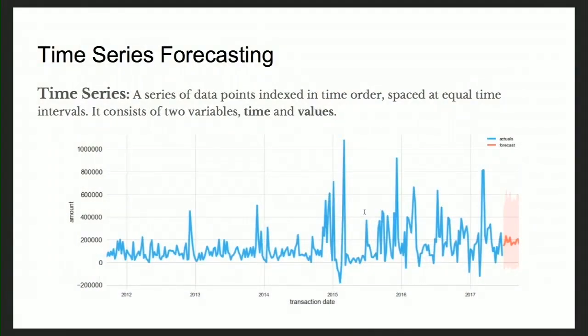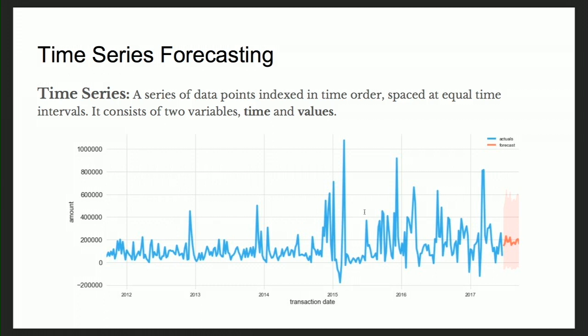Before I dive into the techniques that we can implement on time series data, just to give you an overview for those who don't know what time series data is: it's a series of data points indexed in chronological order with an equal time space in between. So if you're dealing with daily data, then we have an observation for every day. In time series, we have time or date as the independent variable and the values as the dependent variable.